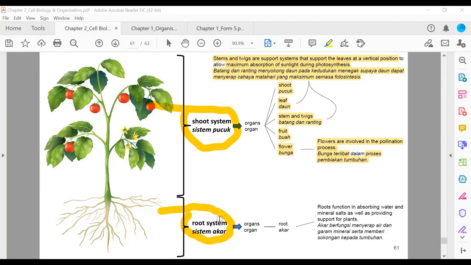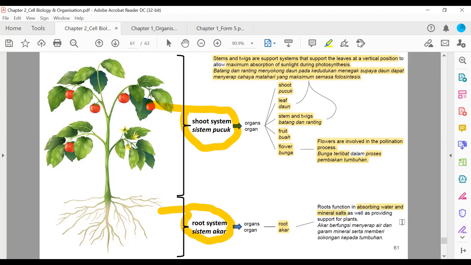By root system, sistem akar. What are the organs involved in the root system? We have root, of course. Root is the organ in the root system. So what do the roots do? Roots function in absorbing water and mineral salt.